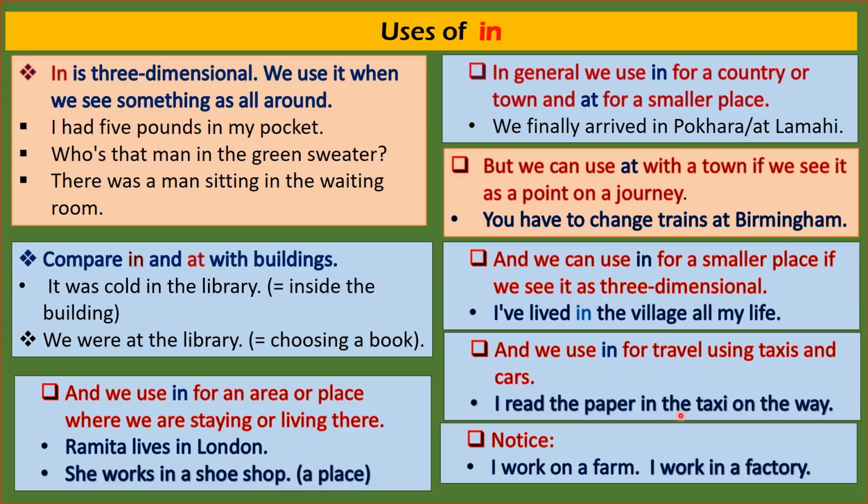Okay. In this video, you learned how to use in in different situations. Generally, what we have to understand is that in is three-dimensional. In is for an enclosed area. In is for a large area. And also we learned that in is for somewhere we are living. Yes, learn these rules carefully and improve your knowledge of English.